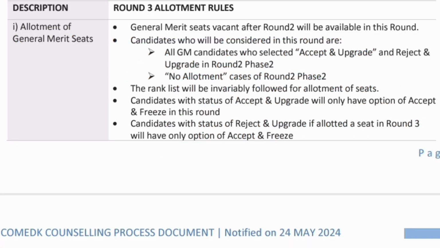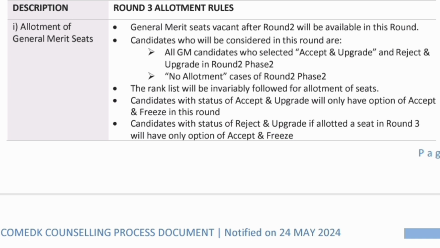Now let's move to the round 3 allotment rules. So we saw in the previous round that all the seats were converted from HKR to GM. So now the only seats available in round 3 are all GM seats. Whosoever participates, GM seats. Who can participate? All GM candidates who selected accept and upgrade in round 2 phase 2 or reject and upgrade in round 2. Those students can participate.